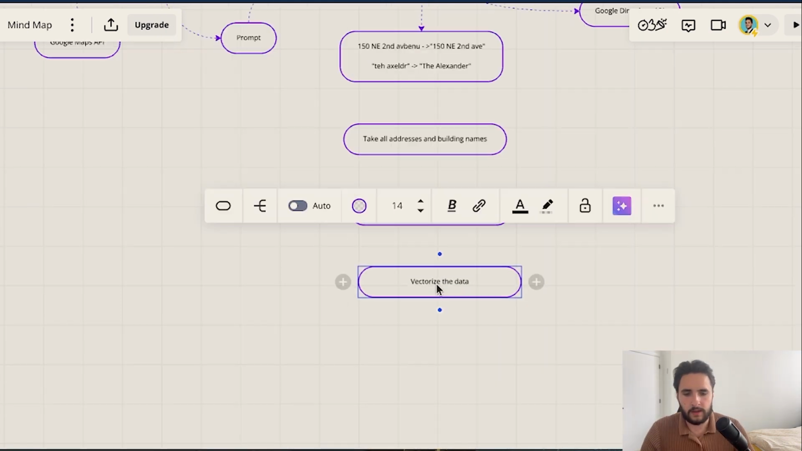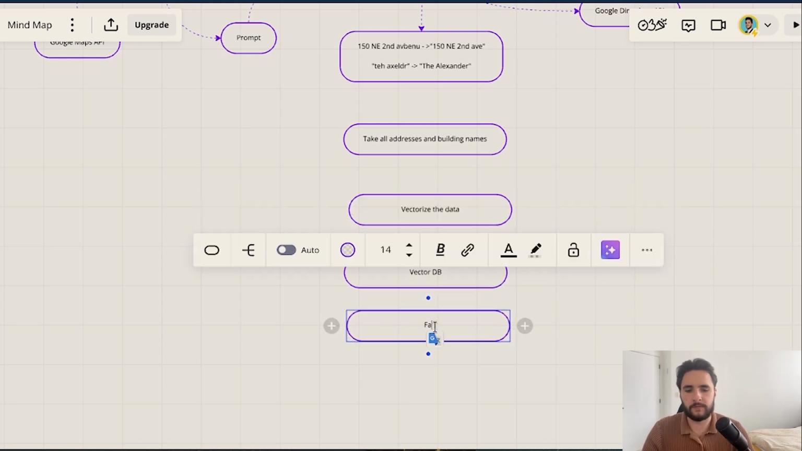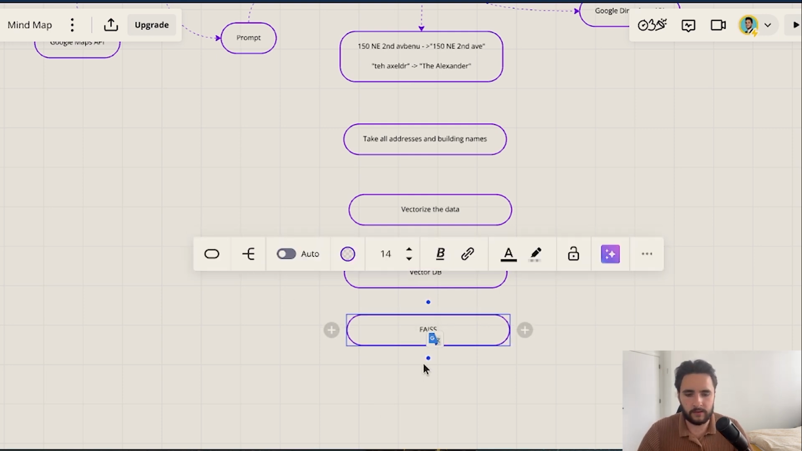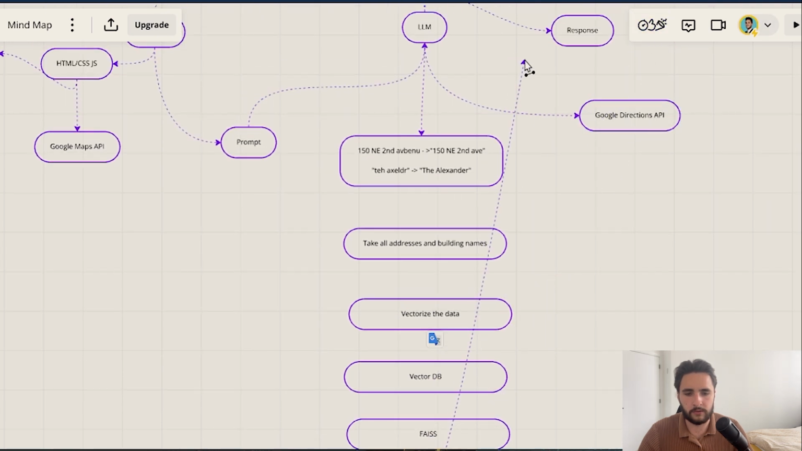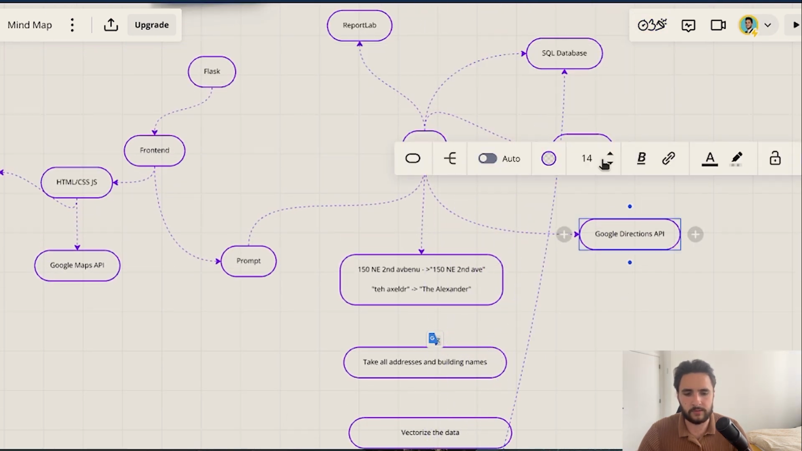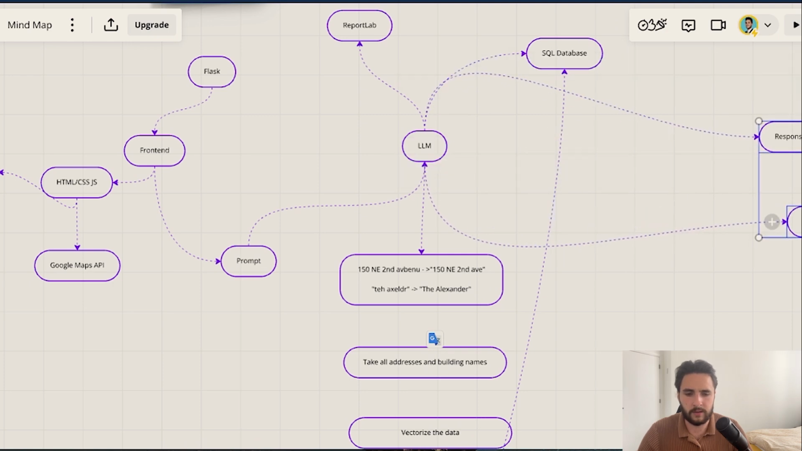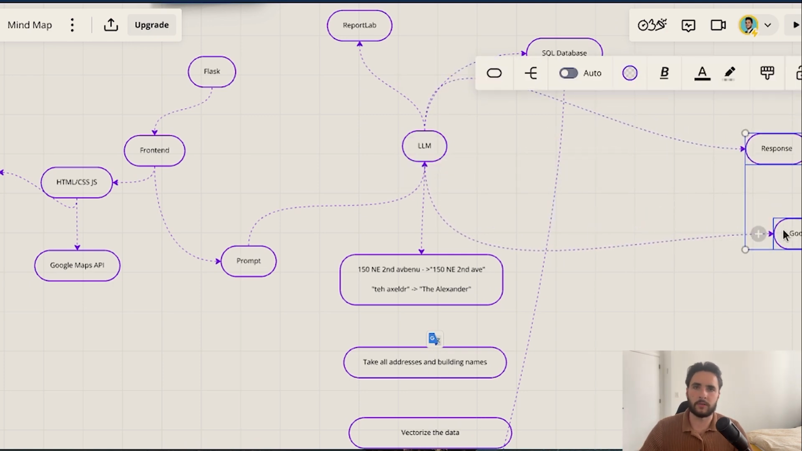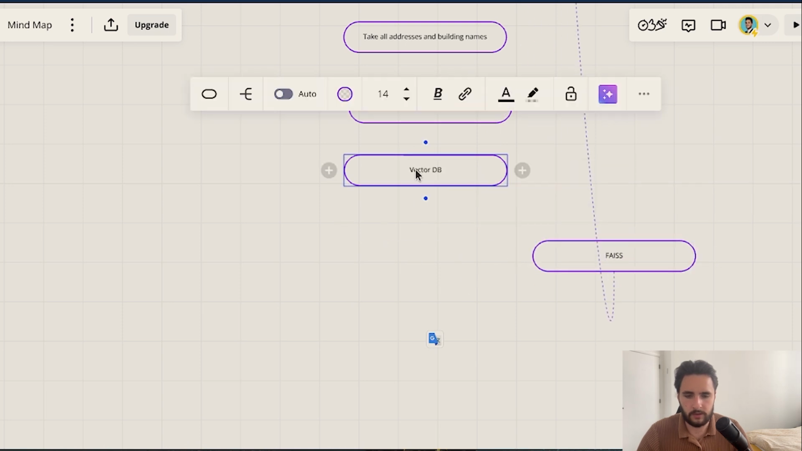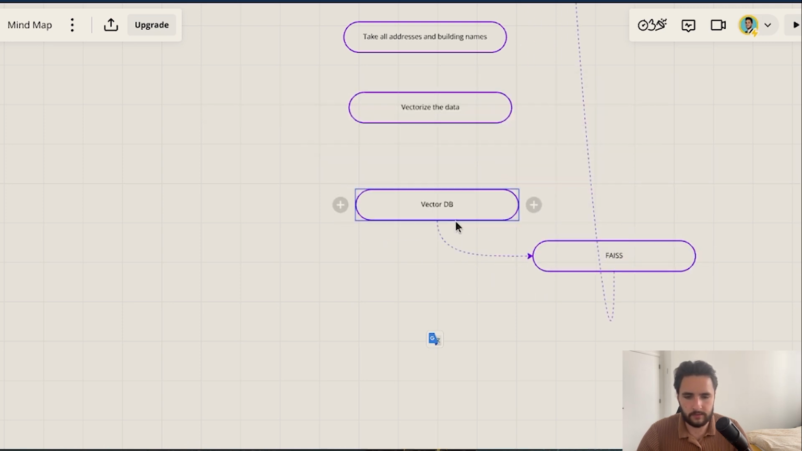Once we vectorize the data, we store that in a vector DB, and we can use Facebook AI similarity search to find the correct building or the correct address. And this is what we will feed into the SQL database, because we don't want to run queries on misspelled addresses or misspelled building names. So I'm just going to draw these real quick.